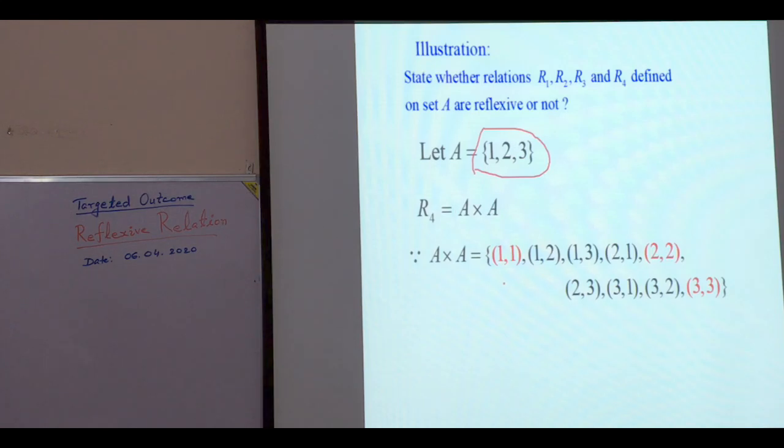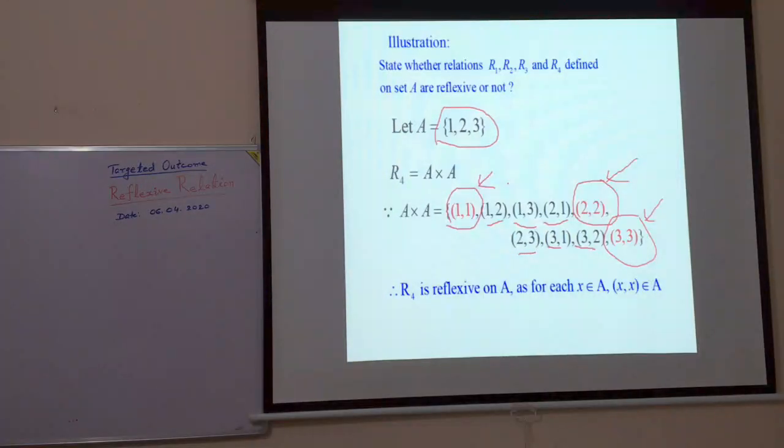See in A cross A, 1, 1 is present, 2, 2 is present, 3, 3 is present. So necessarily R4 is reflexive on A. In a relation, so many other elements may be related with other elements. For reflexivity, we have to see only whether each element of A is related with itself or not.